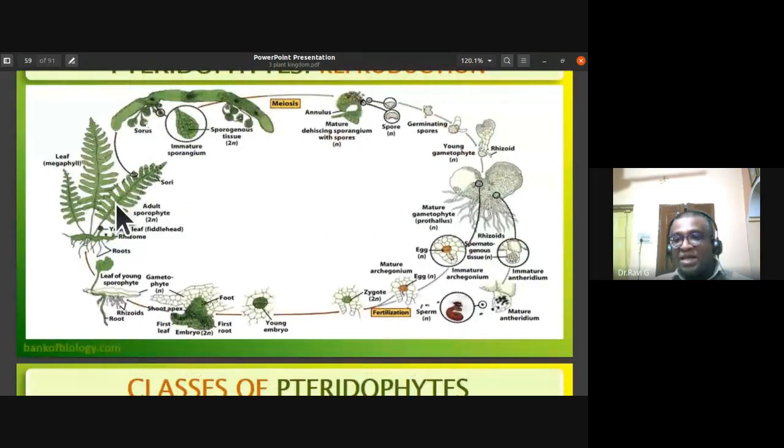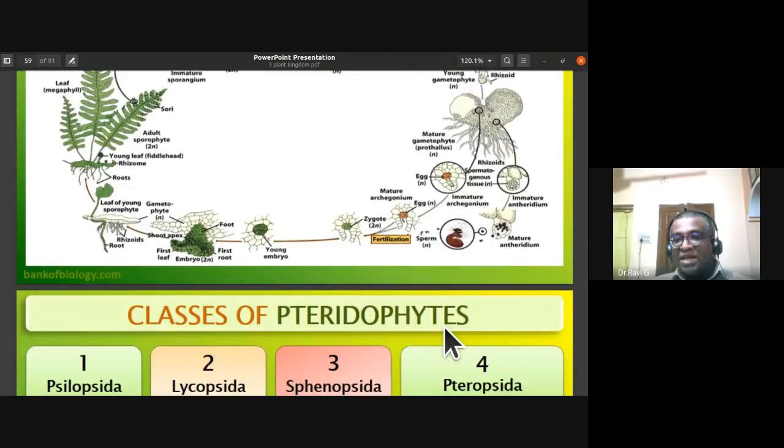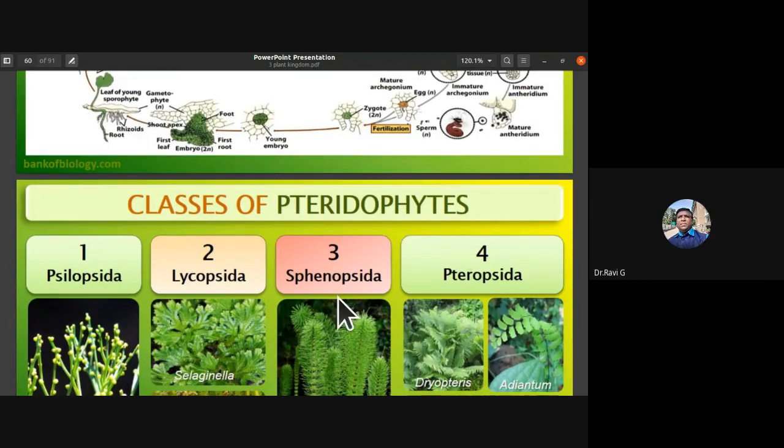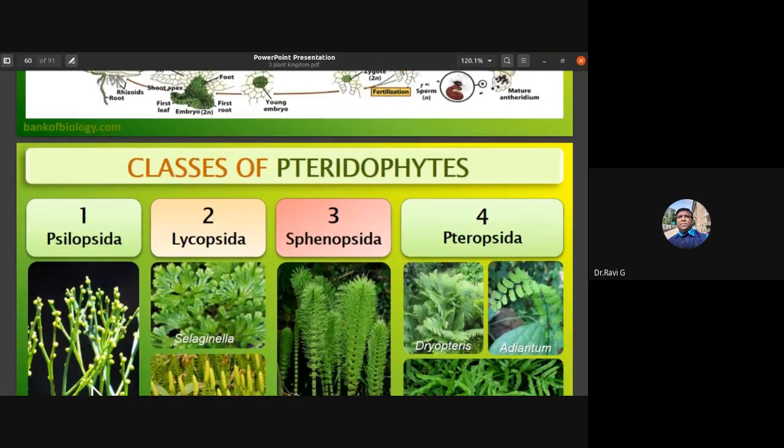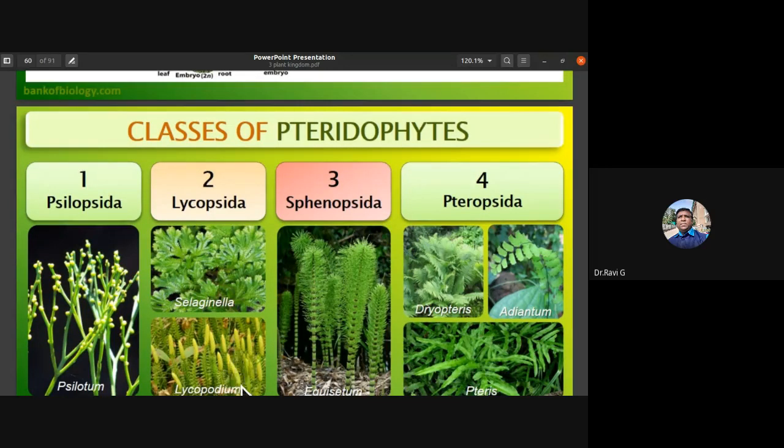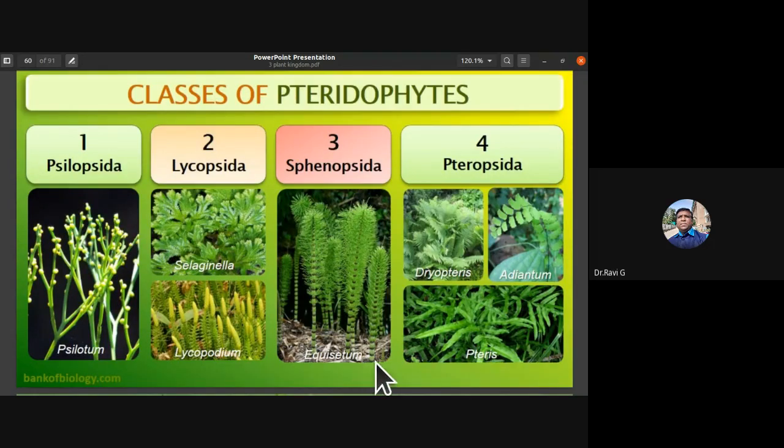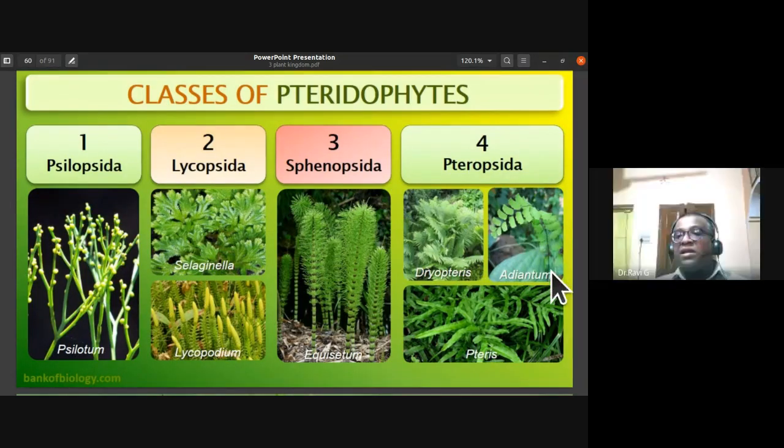So these are all the stages that we discussed in the previous class. The classes of pteridophytes: Psilopsida, they don't have leaf-like structures. They have spore structures called synangium. Lycopsida, the examples are Selaginella and Lycopodium. Sphenopsida, the example is the horsetail fern, Equisetum. Pteropsida, you have Dryopteris, Adiantum. Adiantum is the maidenhair fern, and Pteris. So these are all the different examples. The four classes of pteridophytes are Psilopsida, Lycopsida, Sphenopsida, and Pteropsida.